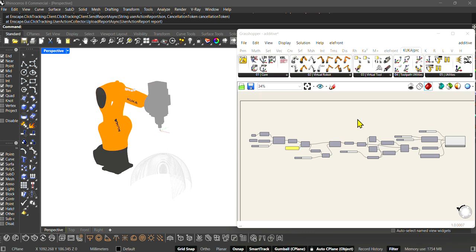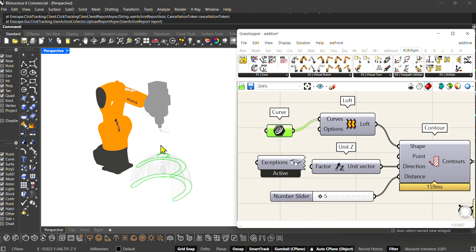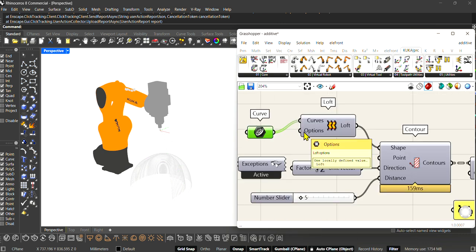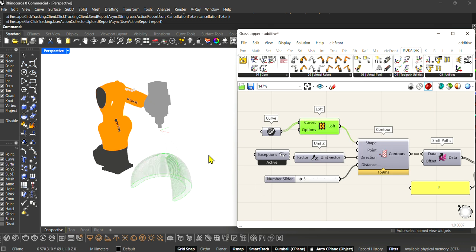Hi everyone, we are going to see how to program a Kuka robot to do 3D printing modeling using the Grasshopper and Kuka PRC plugin. First of all, we need to have some curve to make the primary form. Then we make a loft, a surface with the primary curves that we had.